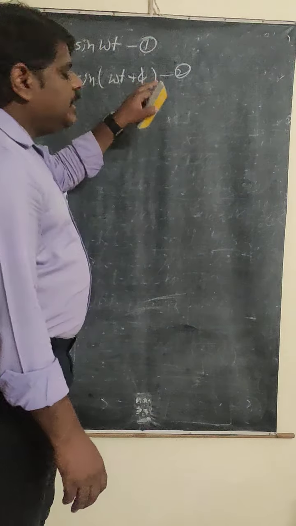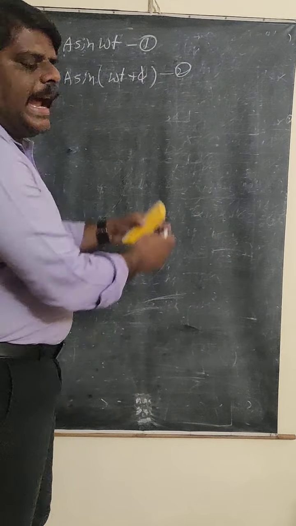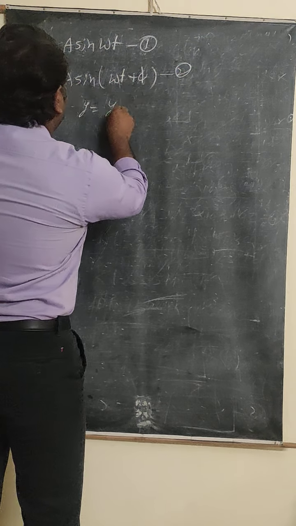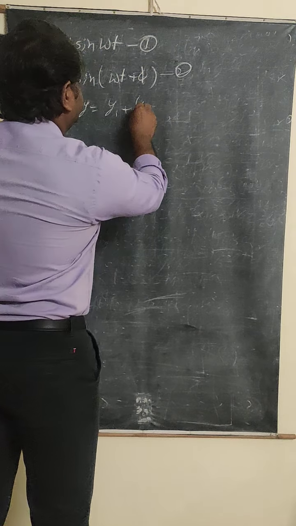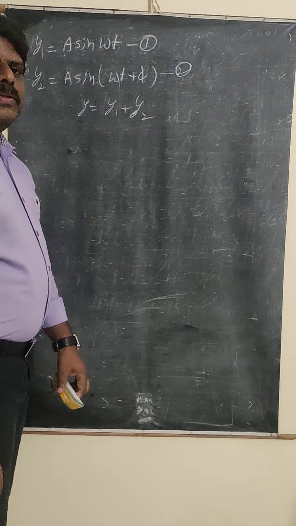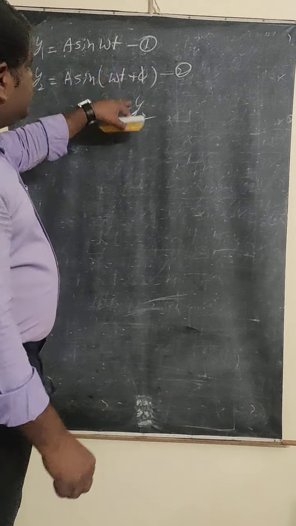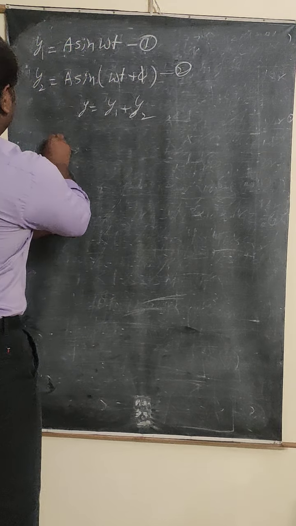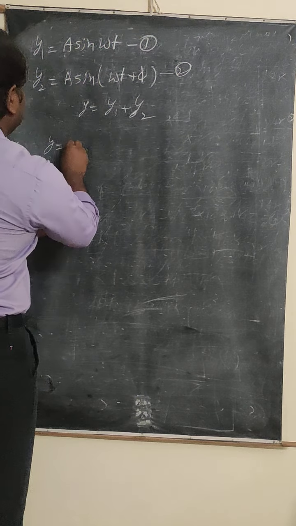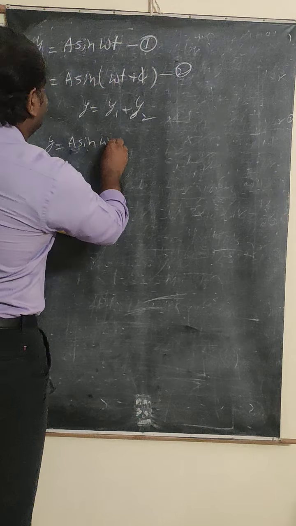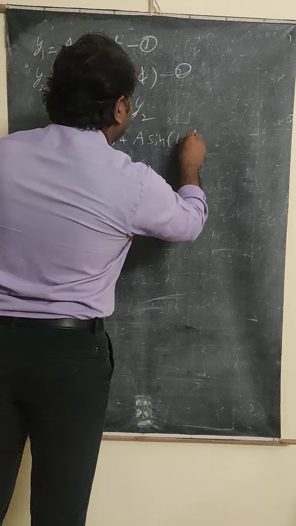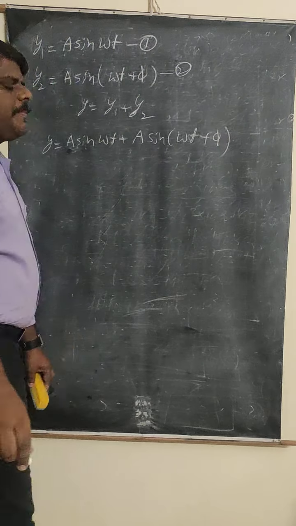Now, how many waves are there? Two waves are there. If you add them, then what happens? From the superposition theorem, y is equal to y1 plus y2. That means you are just going to add both the equations. So when you add both the equations, what can you write? y is equal to a sine omega t plus a sine omega t plus phi.